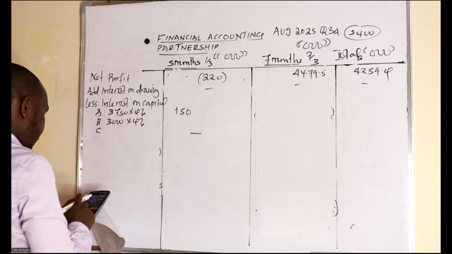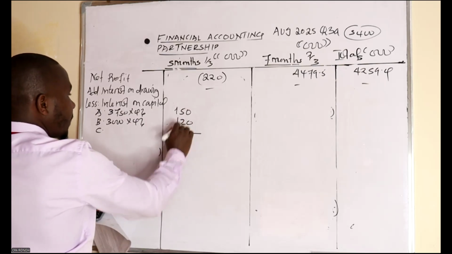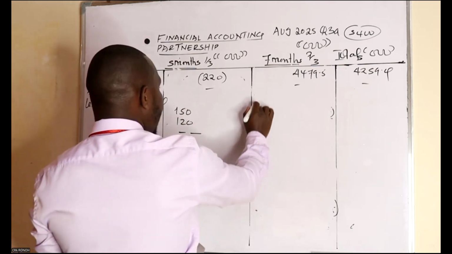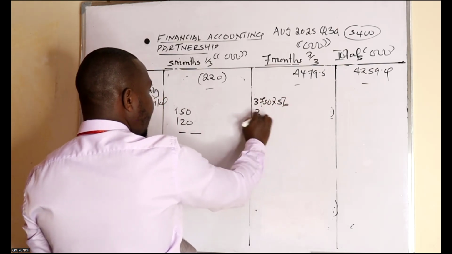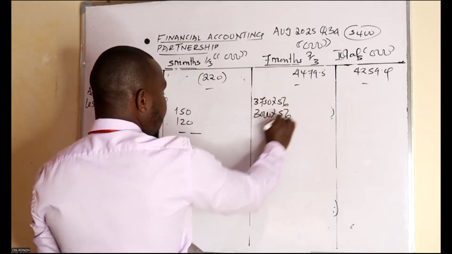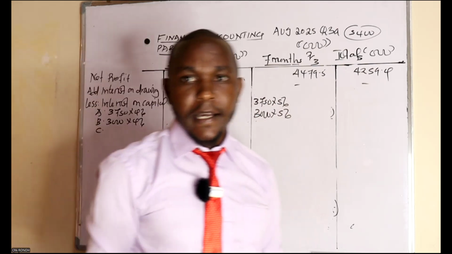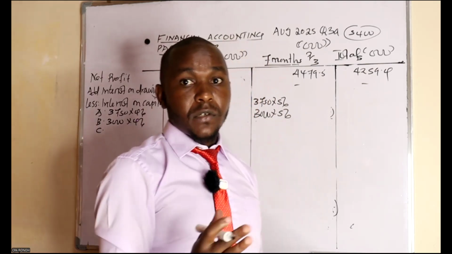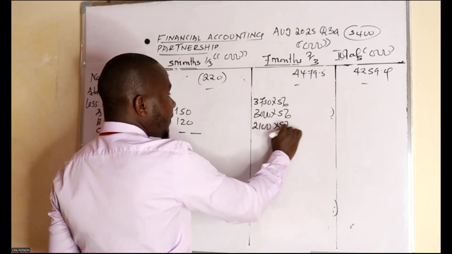The other one is 120. So we don't have for Carol. On the other side, we'll have the same, that 750 multiplied by 5%, 3000 multiplied by 5%. Now this one, Carol, I may introduce 600 and 1500, which is to make it a zero. So that one will come to 2100. So you have 2100 multiplied by 5%.